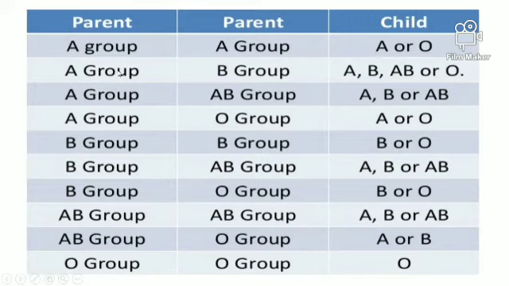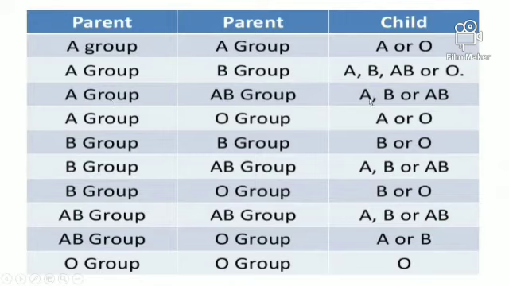Then if the father is A blood group and the mother is B blood group, the child is A blood group, B, AB or O. Similarly, the father is A blood group, whereas the mother is AB blood group.